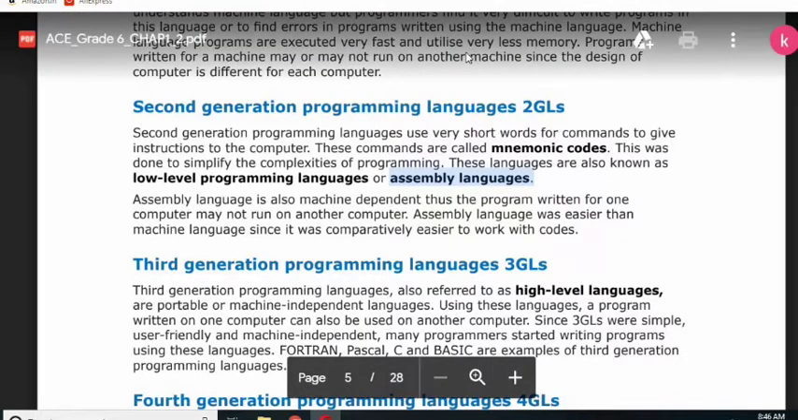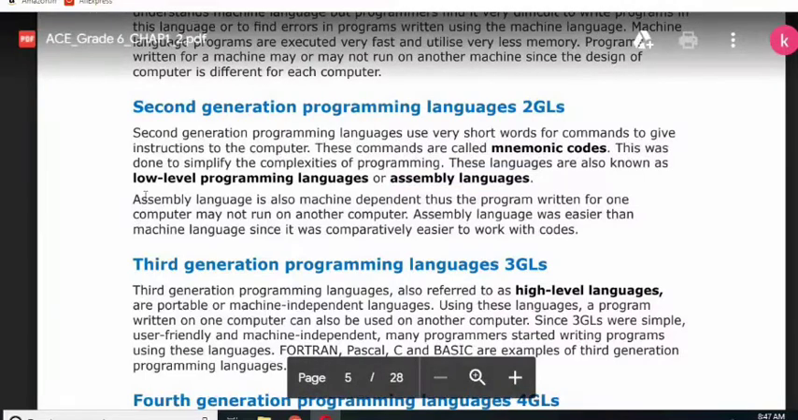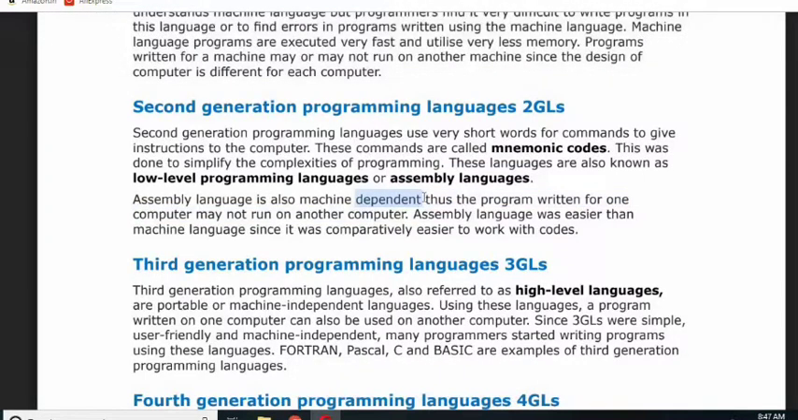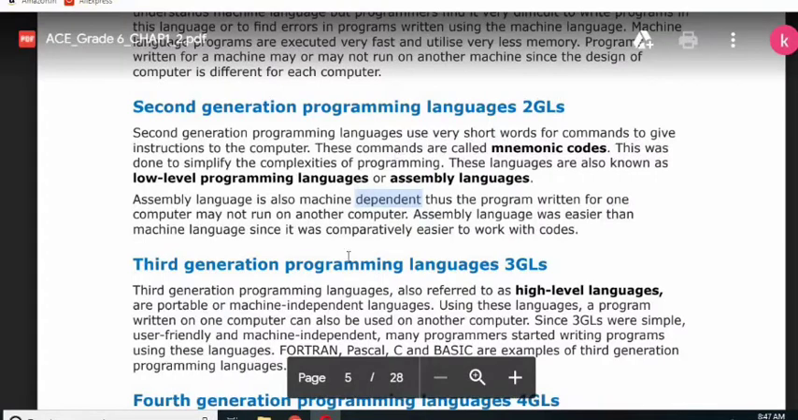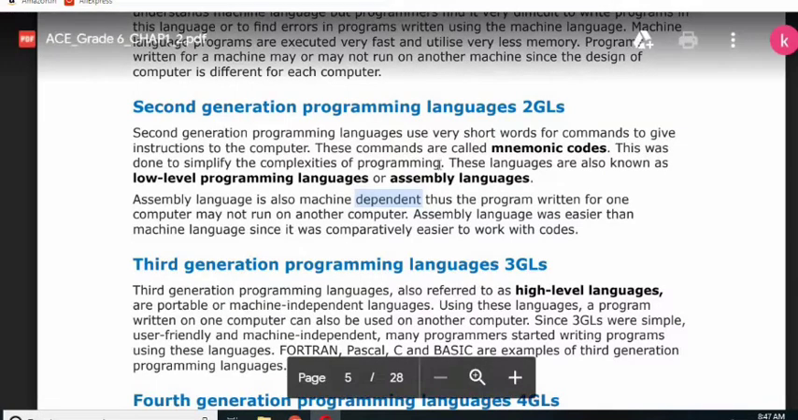First generation was also known as the low level programming language, machine language also, but here we can say it is assembly language. Okay, and this language was also machine dependent, means it depends on one machine where it is created. We can only run it on the machine where it is created, same as the machine language. So it was also a bit difficult for the users, but as compared to machine language it was easy to use.